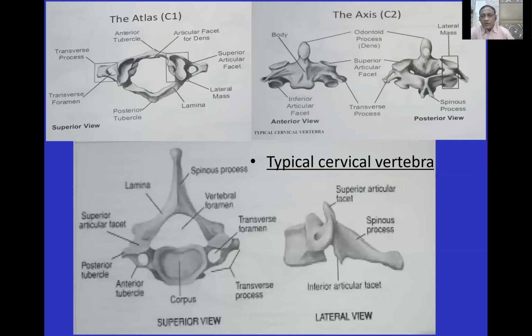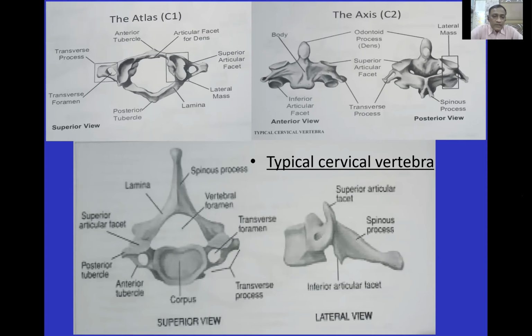In C2, also called the axis, there's an odontoid process, also called the dens, which actually represents the body of C1. And then the typical cervical vertebra shows spinous process, laminae, superior facet, inferior facet, transverse process showing the foramen for the passage of the vertebral artery.